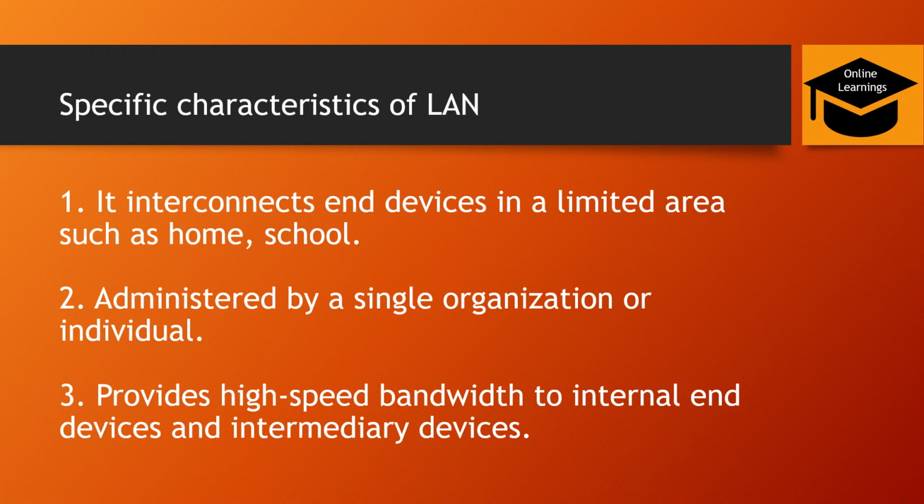Talking about the special characteristics of LAN, as I said, it interconnects end devices in a limited area. It's administered by a single organization or individual, and it provides high speed bandwidth. When I say high speed bandwidth, I mean that, suppose when two persons are sitting together and they are using Bluetooth, the transmission of files is so quick because they're sitting together and there is no other network or another mobile in between them to catch up the signal.